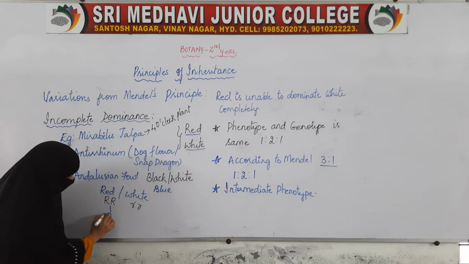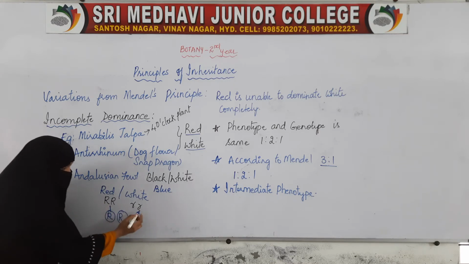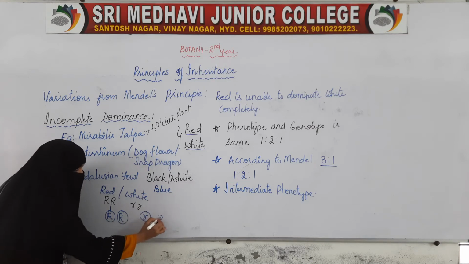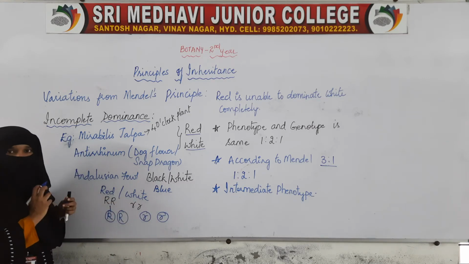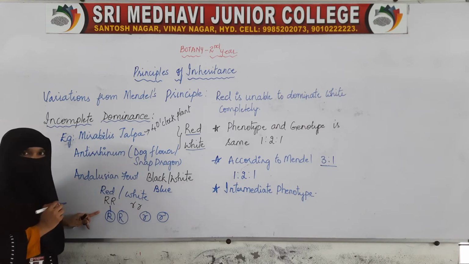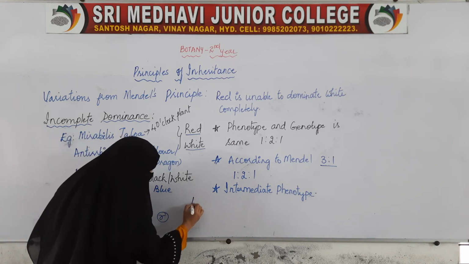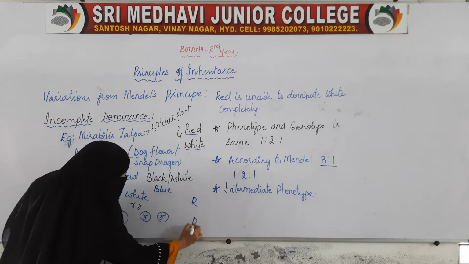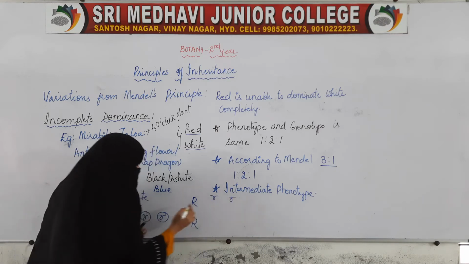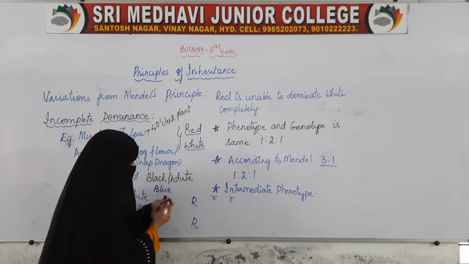One gamete will be capital R and the other small r. These are the gametes. Now we will make a cross by taking these gametes on two sides.